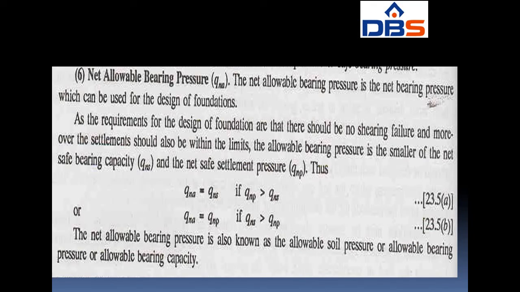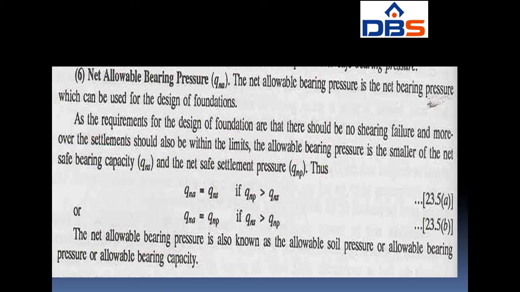Next one, net allowable bearing pressure, QNA. The net allowable bearing pressure is the net bearing pressure which can be used for design of foundations. QNA is equal to QNS, where QNS is the net safe bearing capacity.